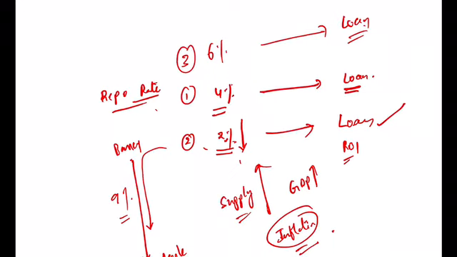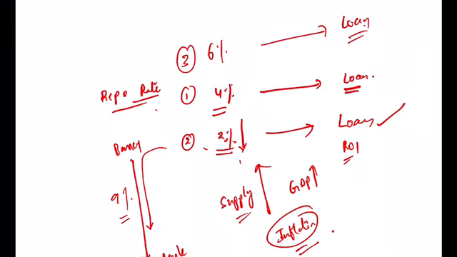If you see, by increasing or decreasing the repo rate, the RBI is able to control the money supply. The same thing applies to the CRR, and the same thing applies to the SLR. By increasing or decreasing the repo rate, the RBI is able to control the money supply in the economy.